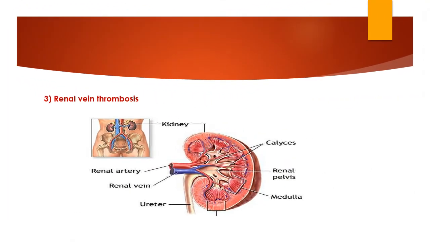The third one is renal vein thrombosis. The word renal indicates the kidney. Renal vein thrombosis is an obstruction in the renal vein by a thrombus, and it tends to lead to reduction of drainage from the kidney, which means the kidney is affected due to renal vein thrombosis.